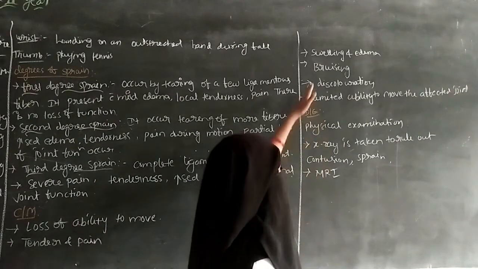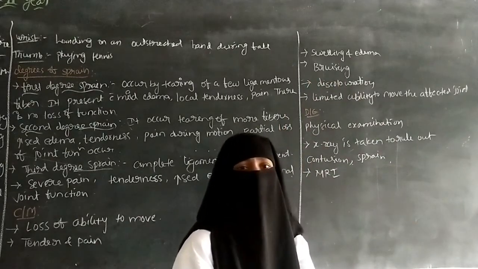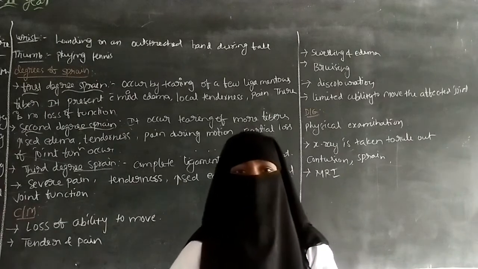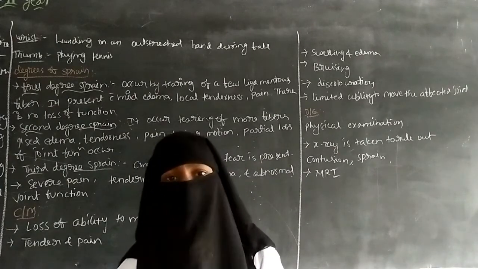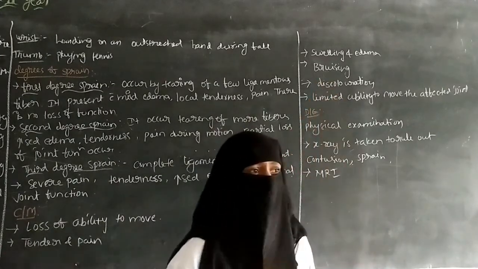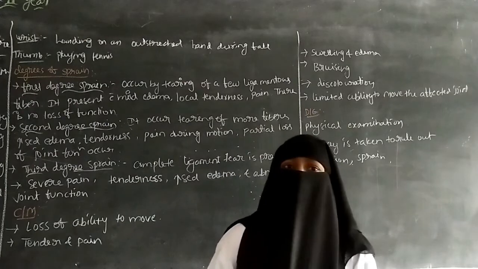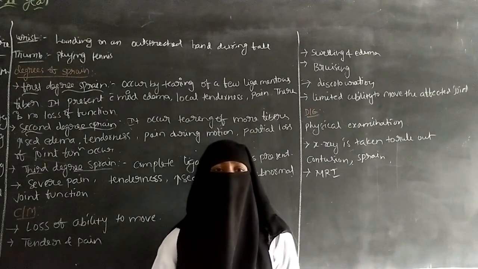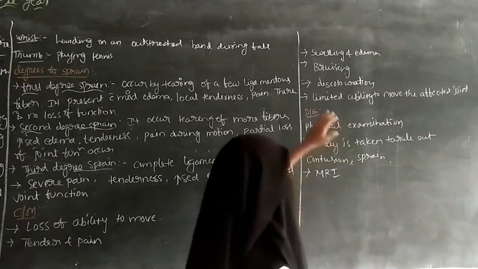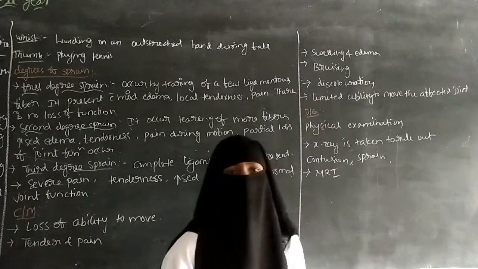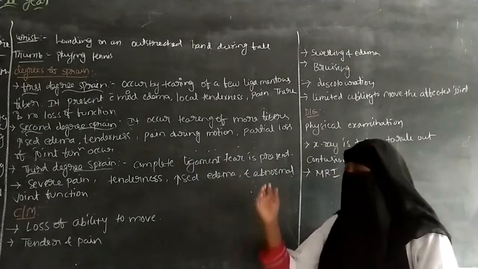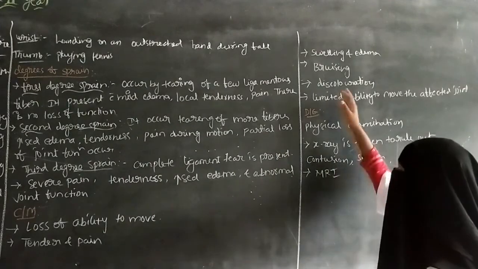And next one is bruising. Bruising means there is bleeding under the skin because of any injury or any trauma. So it is about the bruising. Bruising means bleeding can be present under the skin because of any injury or trauma, and there is a discoloration. There is a color change; the color of the skin can change, and it becomes a bluish color.